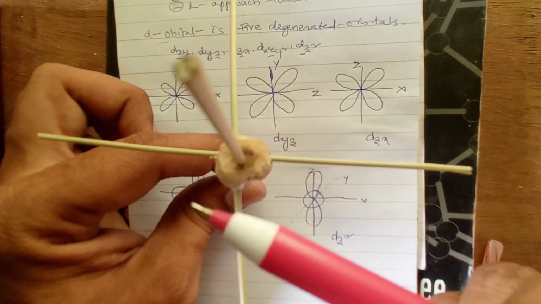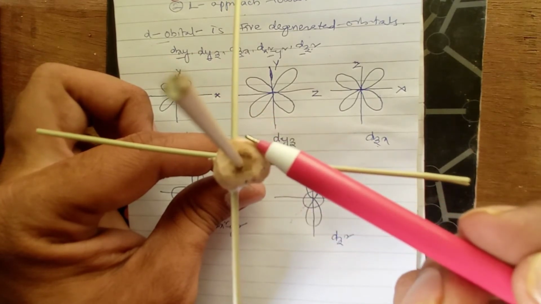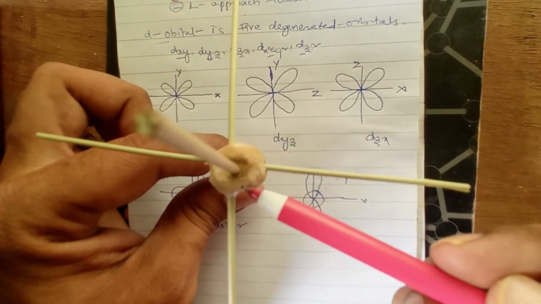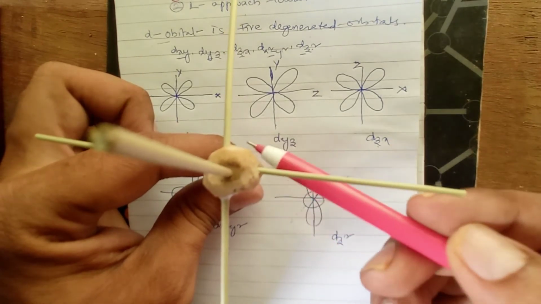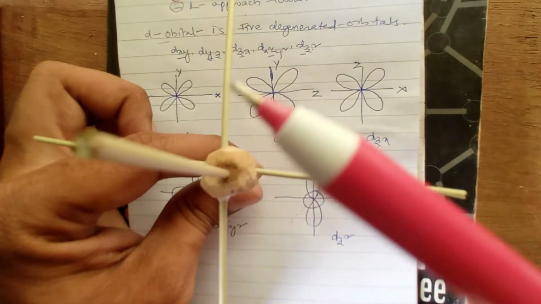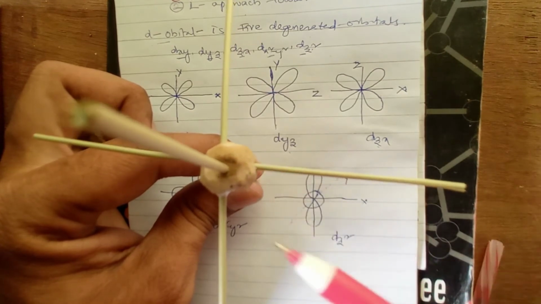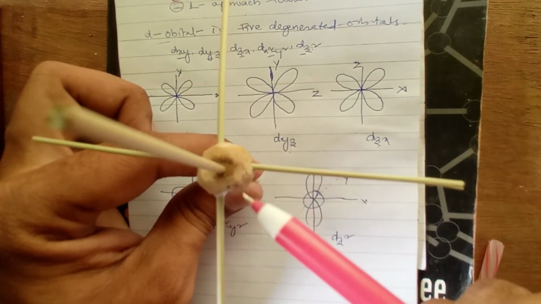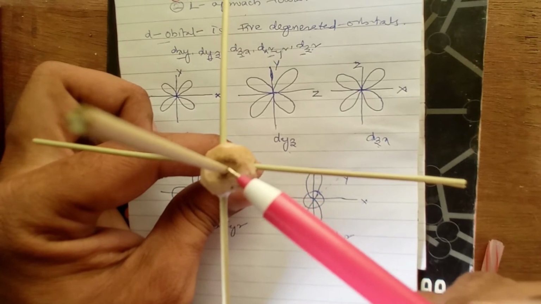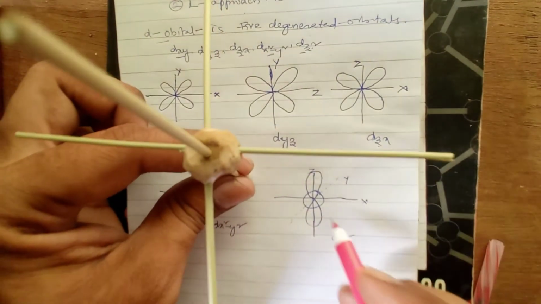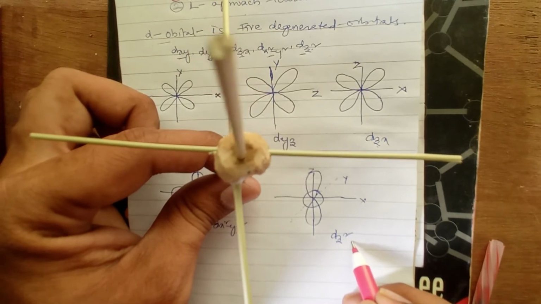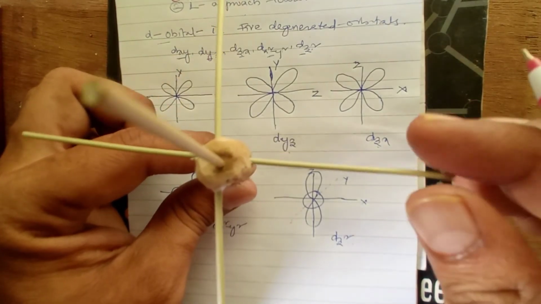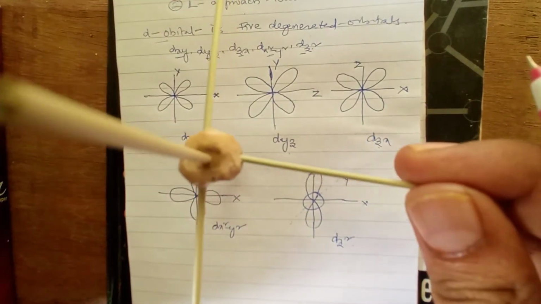The two dumbbell lobes will be here along the z, on down one lobe, on top another lobe, and at the middle there will be one spherical lobe. So that's how the dz square orbital looks. This is how the d orbitals are.